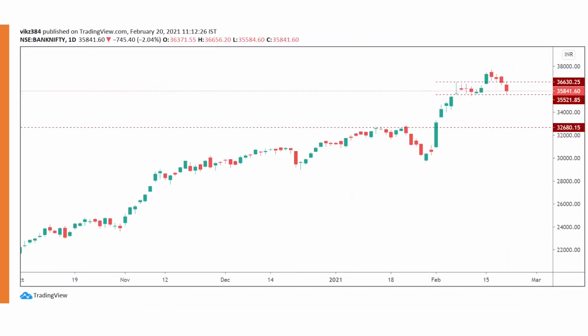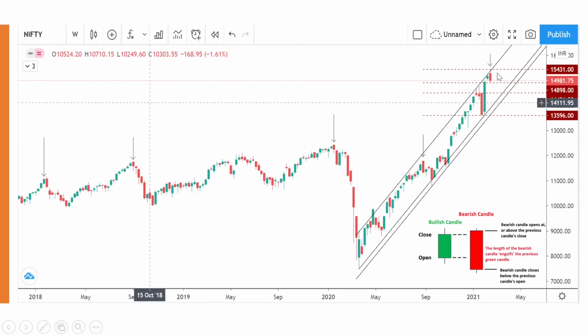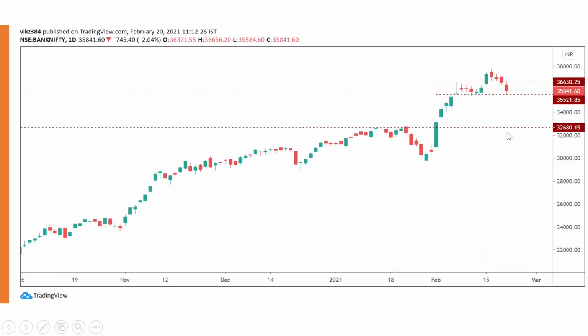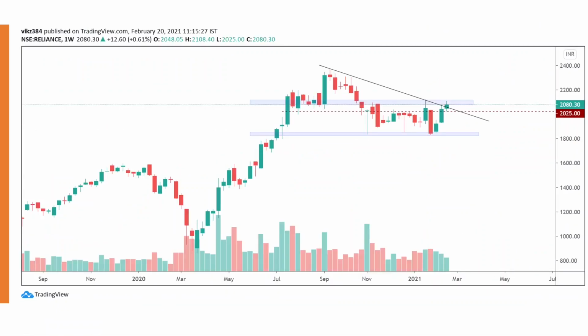If we see Bank Nifty, last week we had a gravestone doji here. Then there was consolidation. This week we tried to break out and we came back to the same range. Now again the range of the gravestone doji is prominent and we have to see whether Bank Nifty breaks below or up. If it starts going up, then this rally will continue. If it breaks down, then the next level is this gap filling area where the market can come towards 32,680. If that happens, then Nifty will also come towards 14,500. So keep this in mind and use these levels properly.